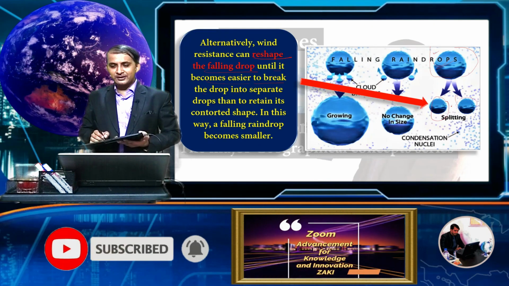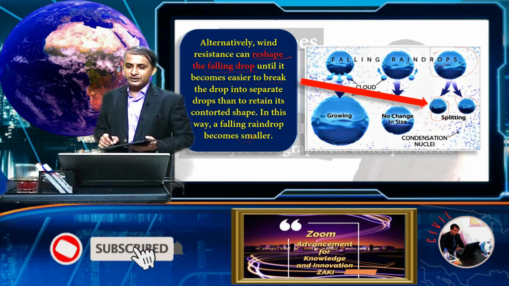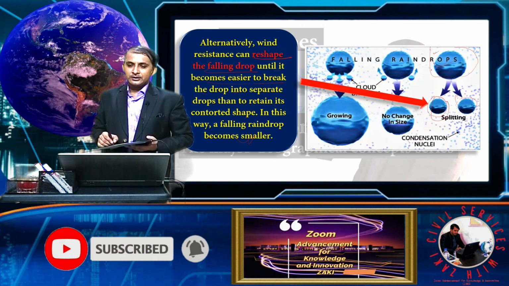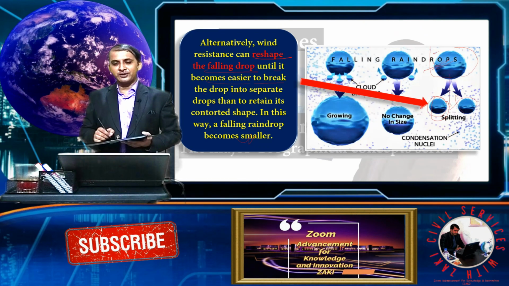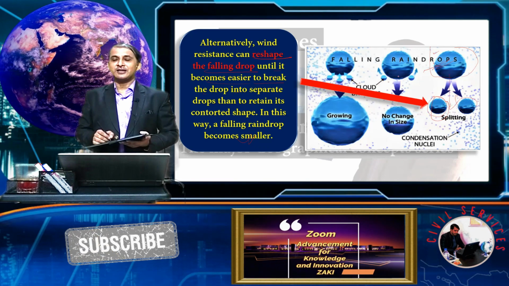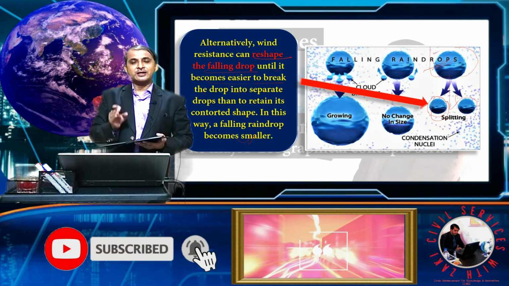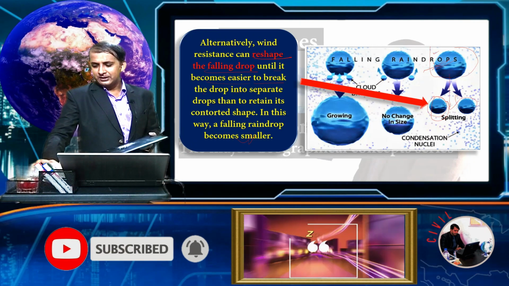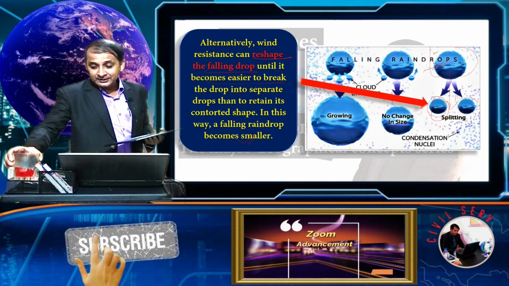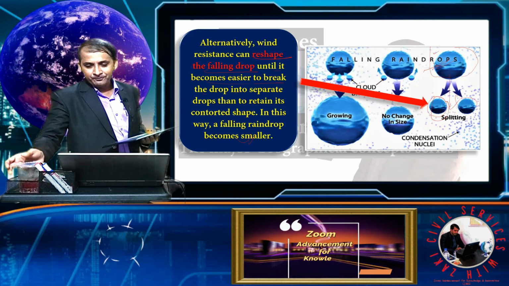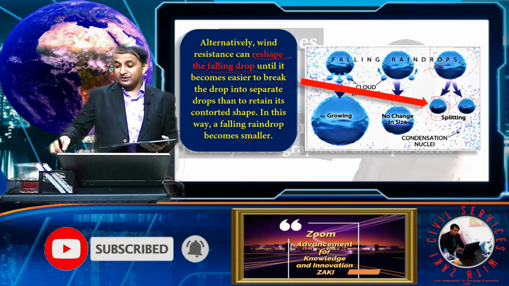In this way, the falling droplets become smaller than the original drop. So the third case is that the size of the droplets reduces. In the second case the size remains the same, and in the first case it is growing. Basically these three types happen in a raindrop, and that's why it is called various.